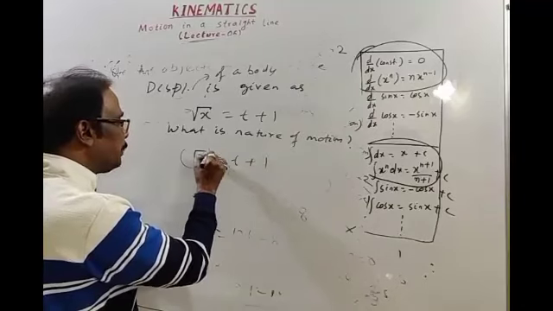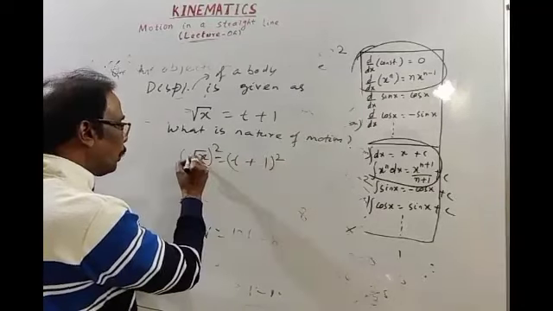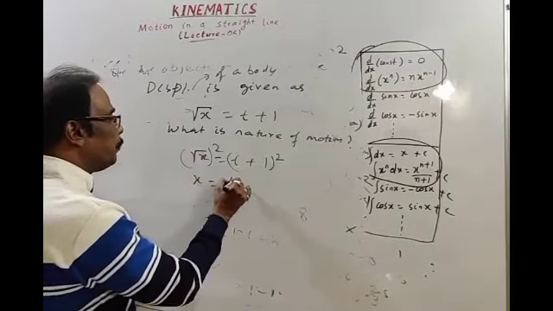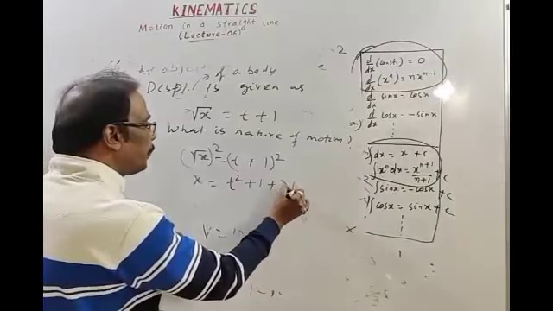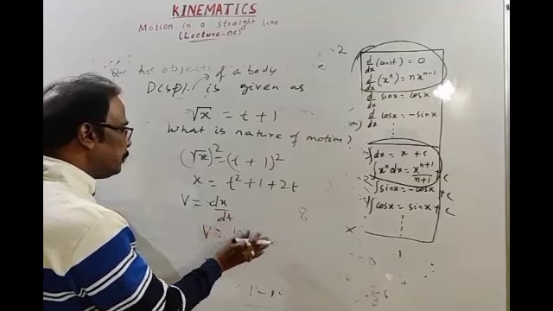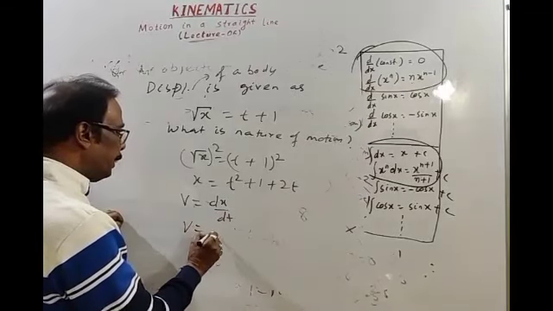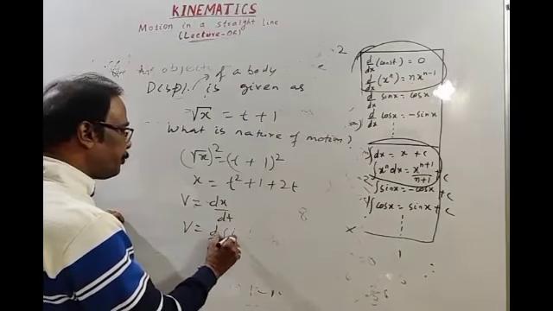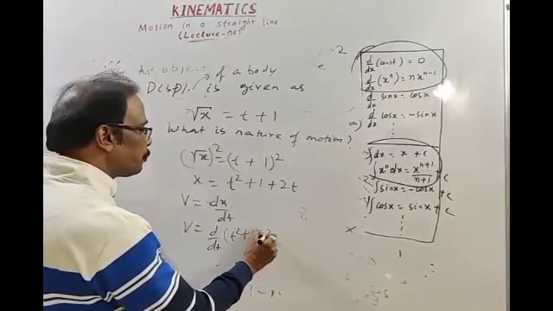Now square both sides. Root of x square is x, and t plus 1 whole square is t square plus 1 plus 2t. Then velocity is the rate of change of displacement, dx by dt, which means d by dt of t square plus 1 plus 2t.